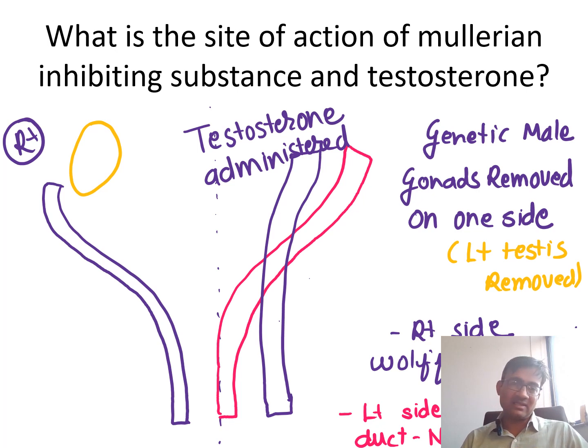But here, on the left side, testis was not there, so testosterone was not there, and anti-Mullerian substance was not there. But I have administered testosterone. So what has this testosterone done? Testosterone has led to formation of Wolffian duct on that side. But mind you, this testosterone has not caused regression of Mullerian duct on the left side.